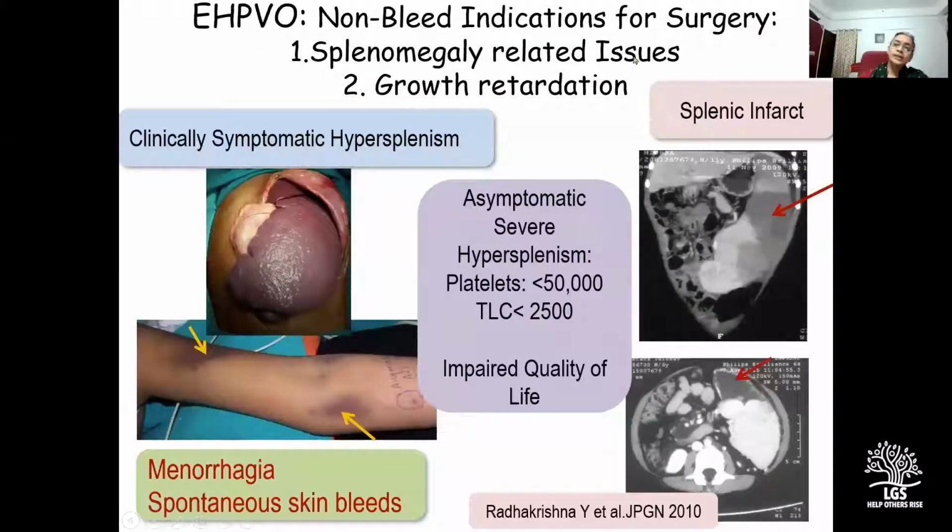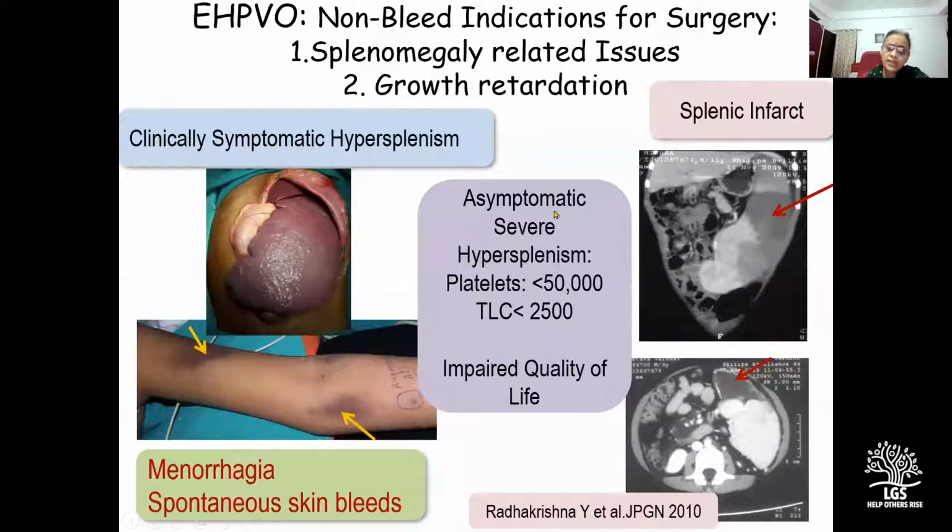Of the non-bleed indications, the commonest in our experience has been splenomegaly-related issues with concomitant growth retardation, which could manifest as clinically symptomatic hypersplenism. The commonest manifestation which we have seen is menorrhagia in adolescent girls. In extreme cases, the patient may present with spontaneous skin bleeds or spontaneous bleed from other mucosal surfaces. Or there could be a large splenic infarct, which can evolve into a splenic abscess, and this can be a challenging problem in the setting of EHPVO.